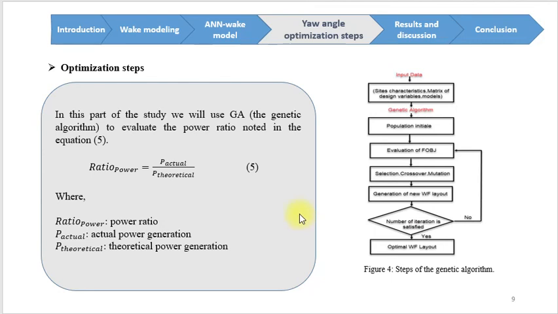Figure number 4 shows the optimization process using the genetic algorithm. The objective function to be optimized is the total power ratio. In this part of the study, we will use the genetic algorithm to evaluate the power ratio noted in equation number 5. The power ratio equals the actual power generation divided by the theoretical power generation.